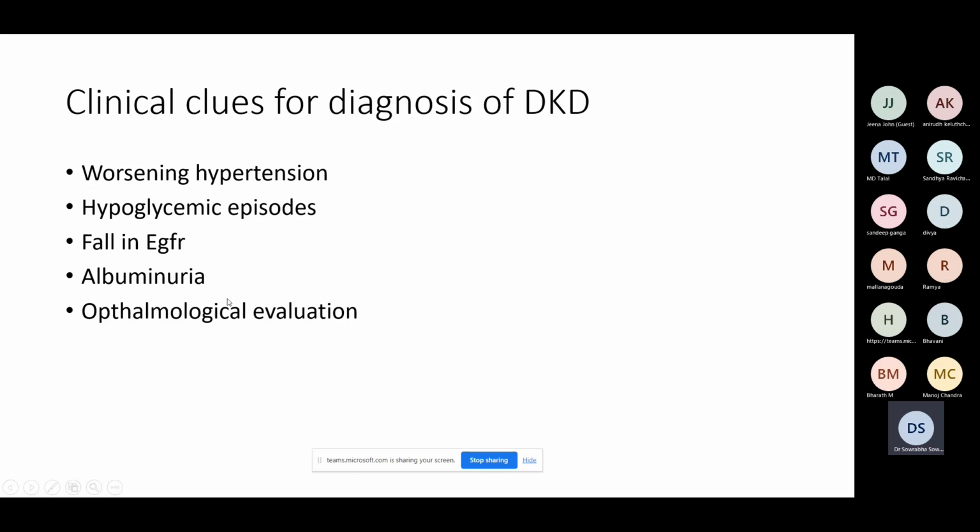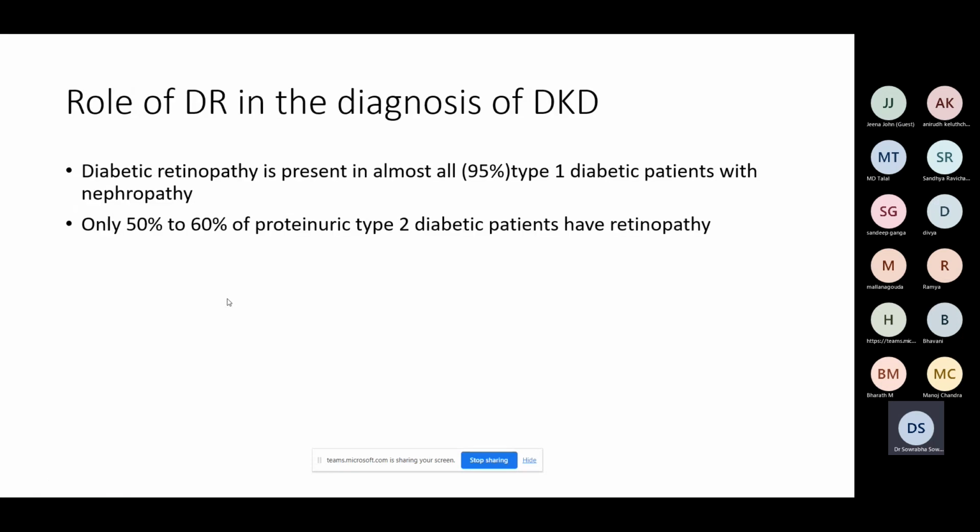Now, why do we ask for this ophthalmological evaluation? What is the role of diabetic retinopathy? Diabetic retinopathy is also a microvascular complication. What is the link between diabetic retinopathy and diabetic kidney disease is the question. Diabetic retinopathy is present in almost all patients of type 1 diabetic nephropathy.